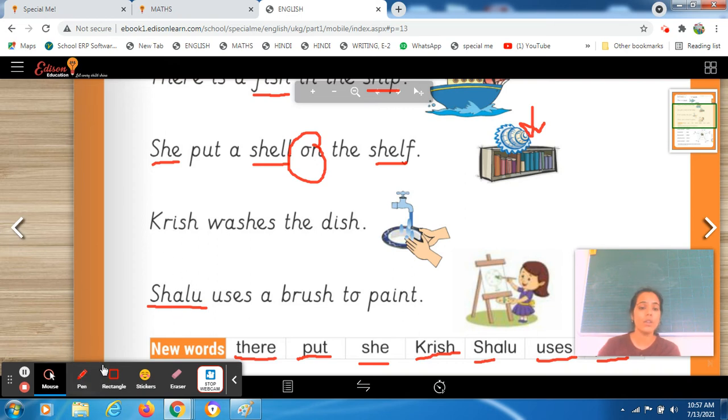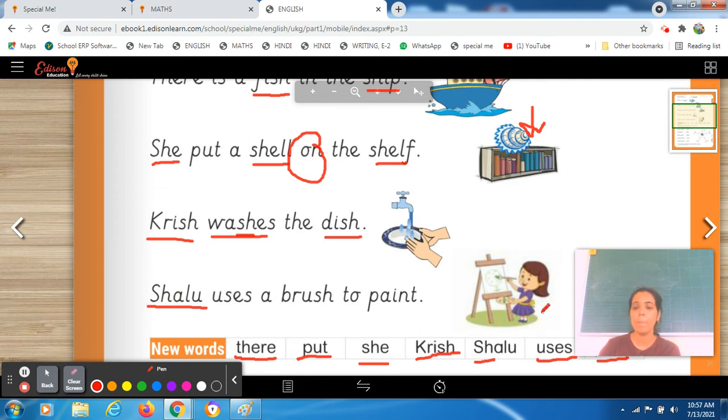So Krish, K, R, E, Sh. See, this is having SH word, right? Krish washes. Again, the SH is in the middle. Krish washes the dish. Krish क्या कर रहा है? Dish को wash कर रहा है. Okay. Now come on the next sentence, students.